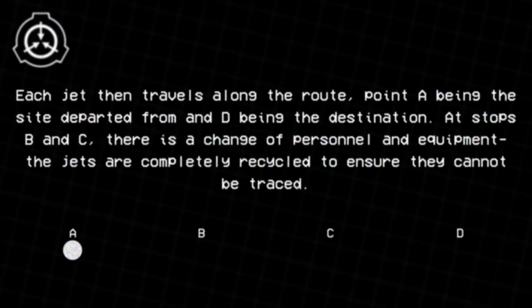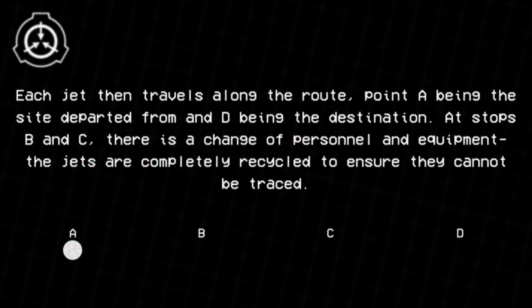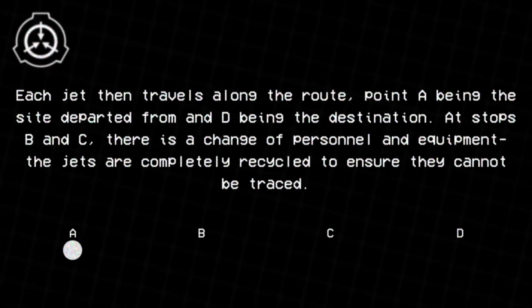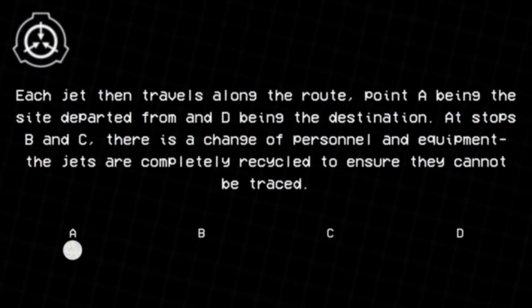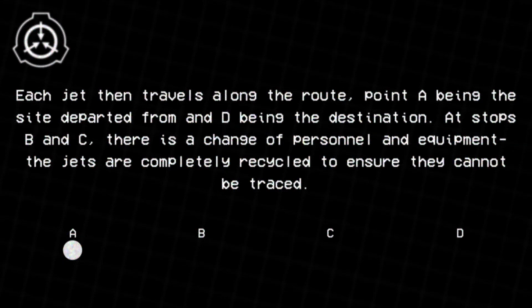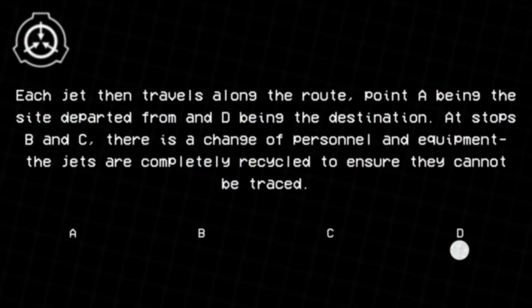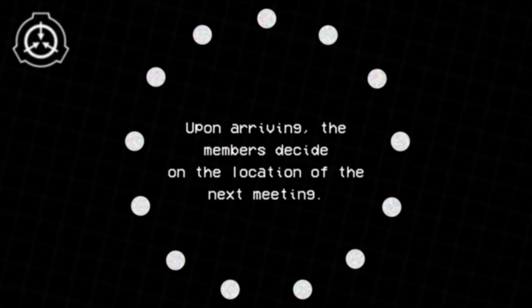Each jet then travels along the route, point A being the site departed from, and D being the destination. At stops B and C, there is a change of personnel and equipment. The jets are completely recycled to ensure they cannot be traced. Upon arriving, the members decide on the location of the next meeting.